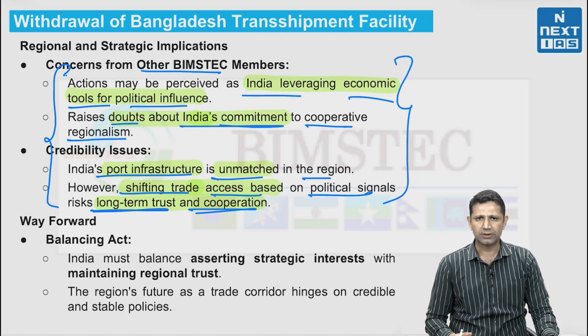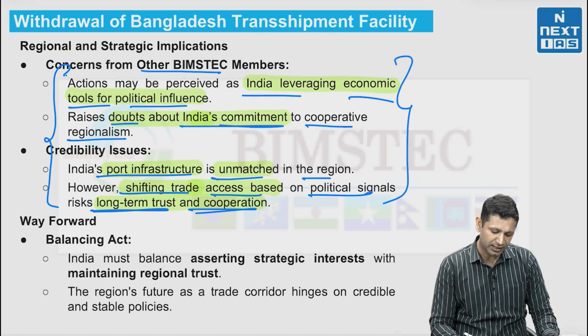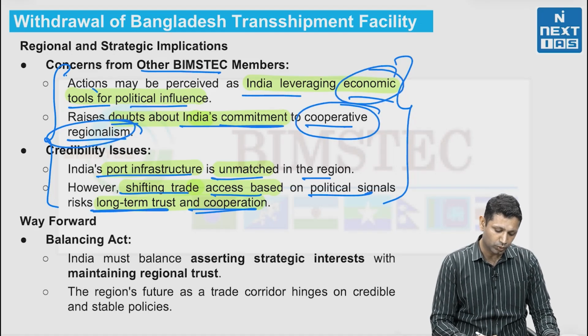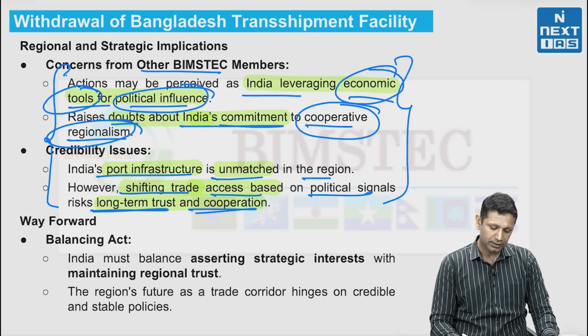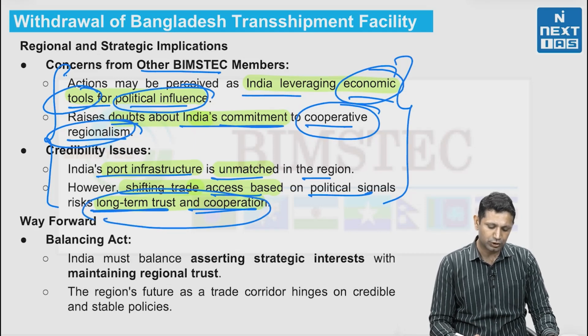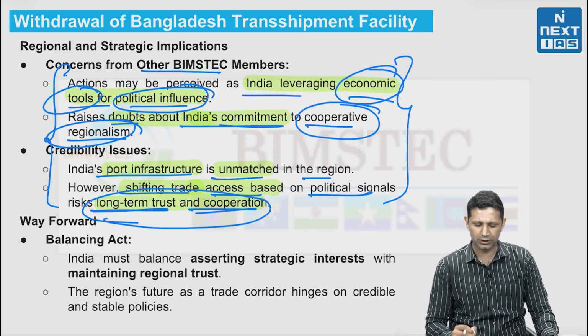Other members of BIMSTEC, other neighbors of India, can also have apprehensions regarding India's commitment to cooperative regionalism, India's use of economic tools for political influence, and the better infrastructure that India has, and using that as political leverage can have issues with respect to long-term trust and cooperation.